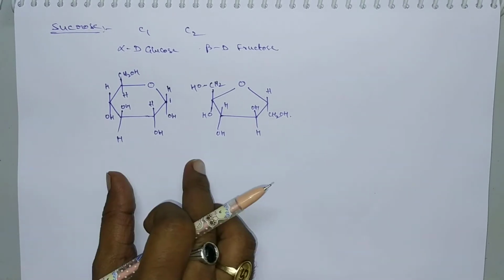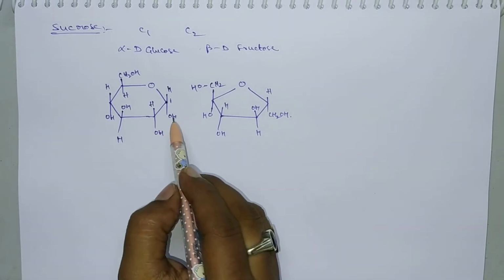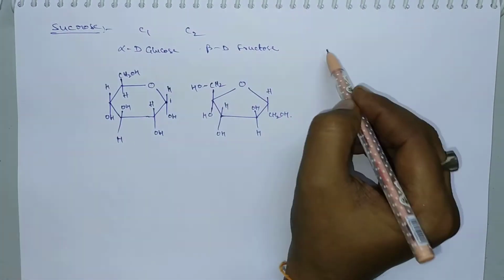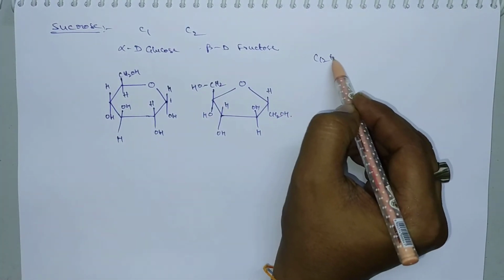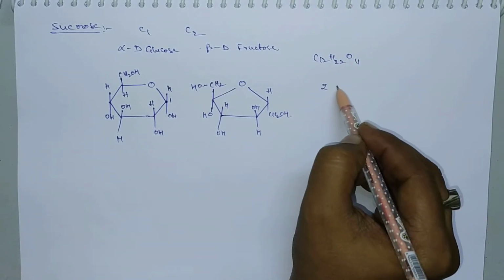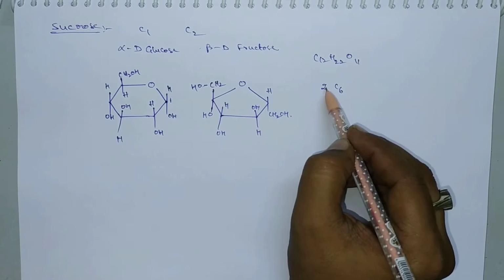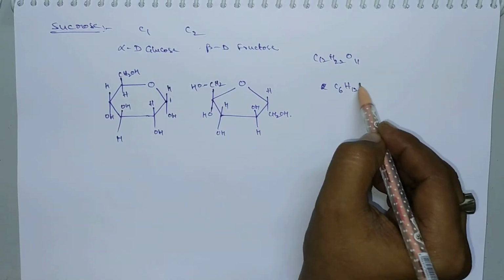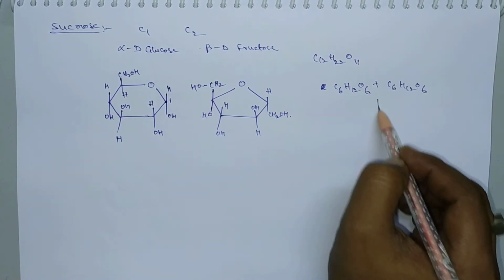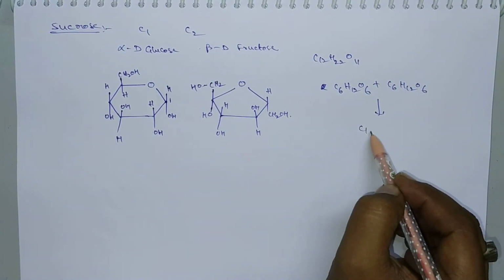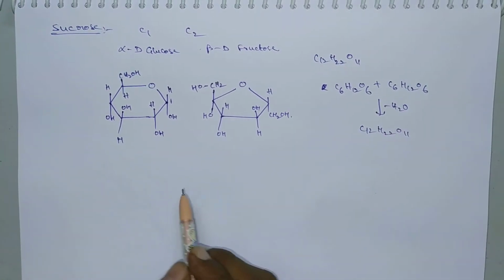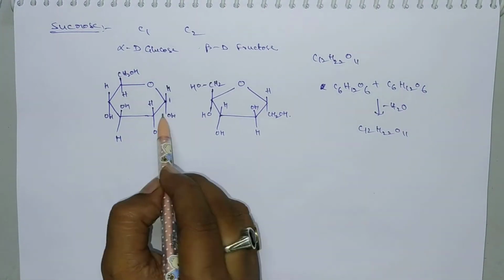From these two we have to remove a water molecule. Disaccharide means sucrose. What is the formula of sucrose? C12H22O11. This is obtained by the combination of 1 glucose, C6H12O6, and fructose, C6H12O6. By combining these two we get C12H22O11 with the loss of 1 water molecule. That's why we have to remove a water molecule.